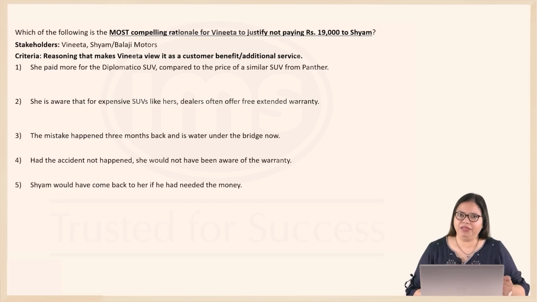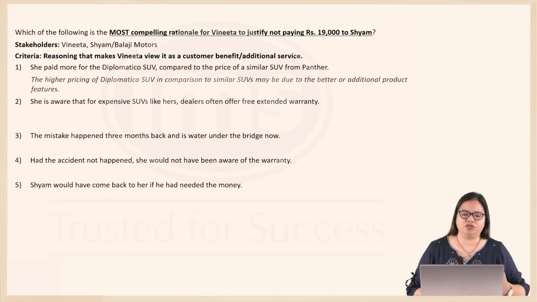It might even be that the additional pricing was for product features or something that is better with the Diplomatico SUV. So this cannot be reasoning that justifies her not paying the 19,000 rupees.